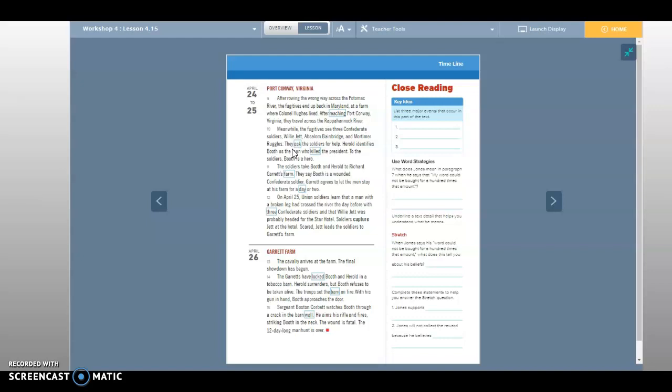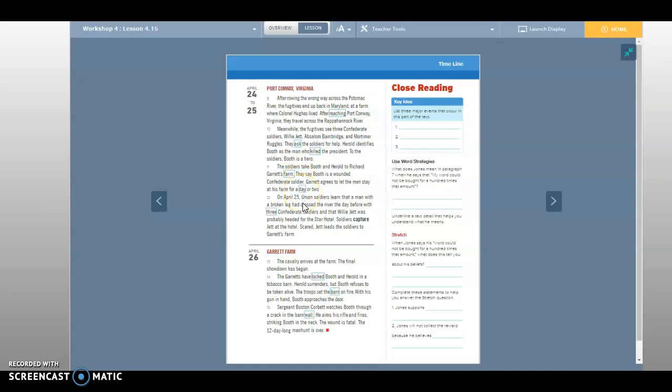They ask the soldiers for help. Harold identifies Booth as the man who killed the president. To the soldiers, Booth is a hero. The soldiers take Booth and Harold to Richard Garrett's farm. They say Booth is a wounded Confederate soldier. Garrett agrees to let the men stay at his farm for a day or two.